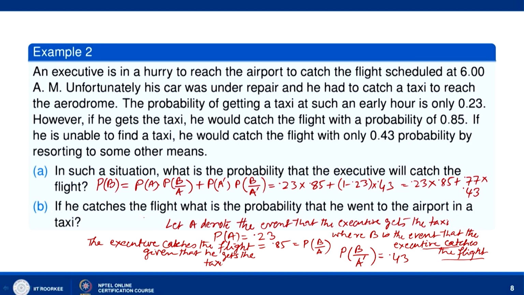Now, if he catches the flight, what is the probability that he went to the airport in a taxi? Let us find this. We are given that he catches the flight, and we simply have to find the probability that he went to the airport by taxi.